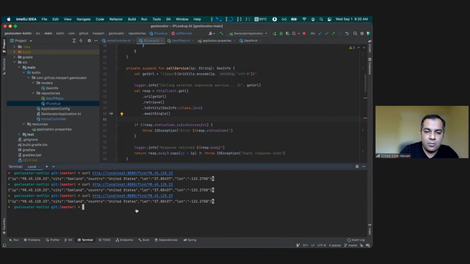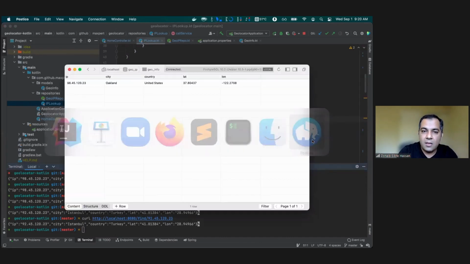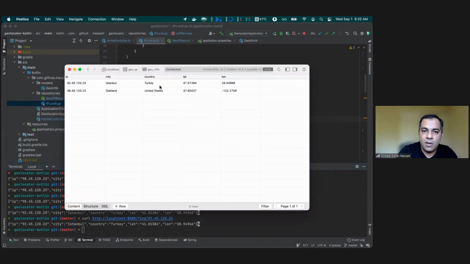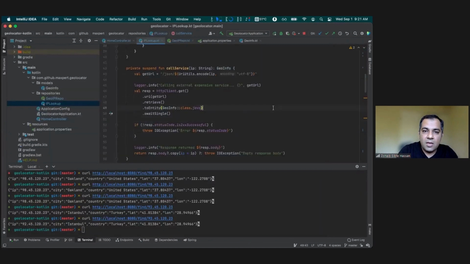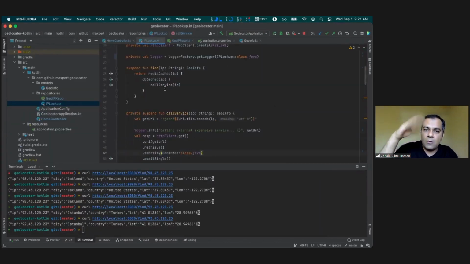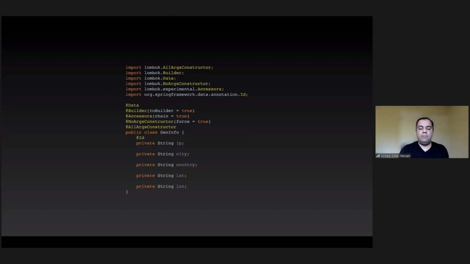And just to show you, it actually works. So I am making the call. The network call is expensive, but now that I've resolved it, if I do it again, the response comes back immediately because it's cached. And just to show you that it's actually populating the database as well, you can see right here is where I made the call. So the end effect is going to be pretty sequential, regular code that you're used to writing. So let's go back and see what happens. Let's start with defining the basic GeoInfo object.